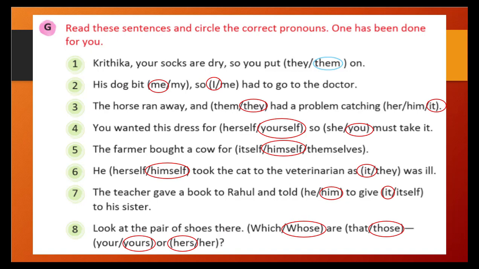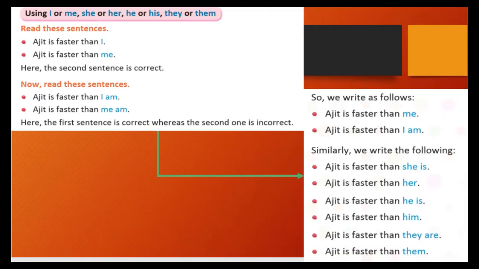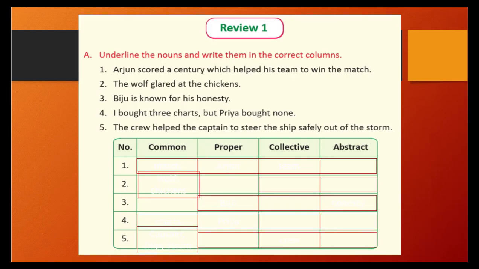Okay, let's see further. I think we have finished our unit 5. Let's see the review. What we need to do is underline the noun and write them in the correct column. See, Arjun scored a century which helped his team to win the match. So here Arjun, and what other can we use? Team, match. These are the nouns. You just need to underline and write in the proper column.